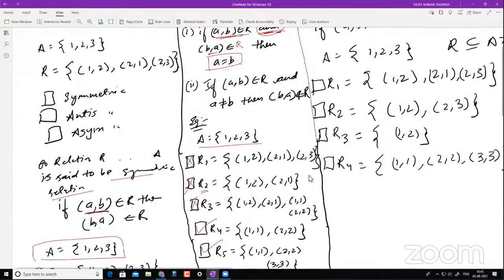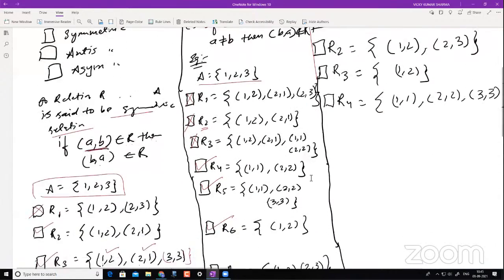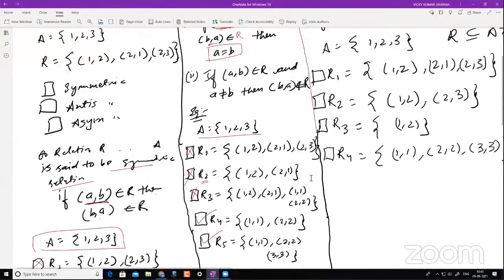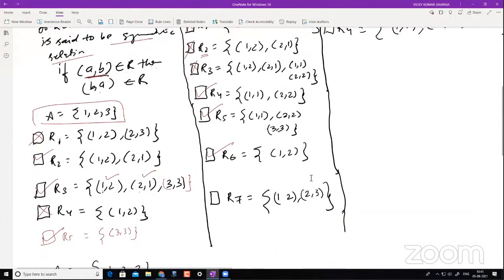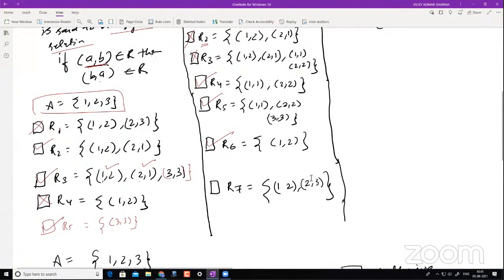Does the second condition satisfy R6? Yes, sir. If you are fine with the second condition, definitely that is okay. So now let's go with R7. Is R7 antisymmetric? Most of you have already given answers, yes. That is perfectly right. Why? Because I have (A, B), but do I have (B, A) here? I don't have 2 comma 1. Therefore, I'm not checking whether A is equal to B, and this is perfectly fine. This is an antisymmetric case.